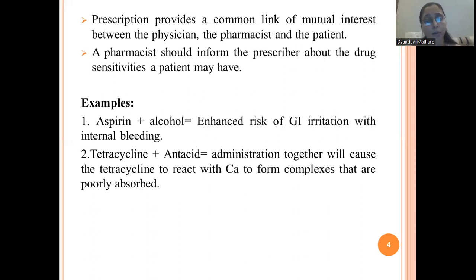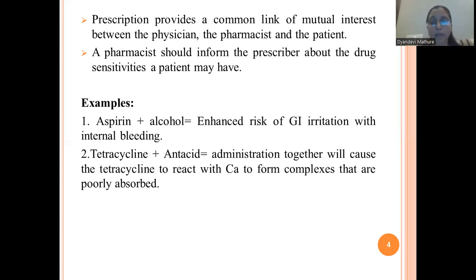Their administration together results in decreased absorption of the tetracycline. Why? Because the tetracycline reacts with calcium and forms a complex that is poorly absorbed.